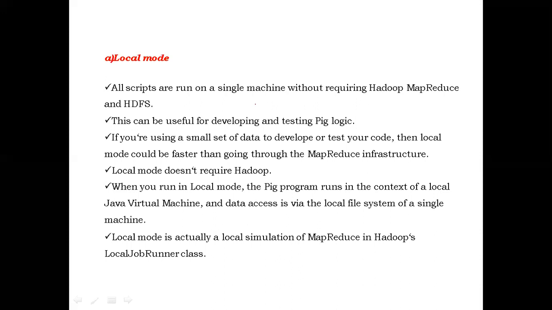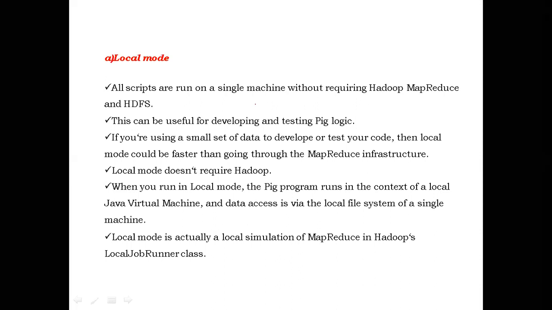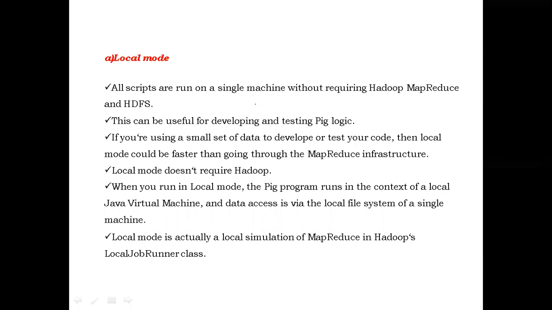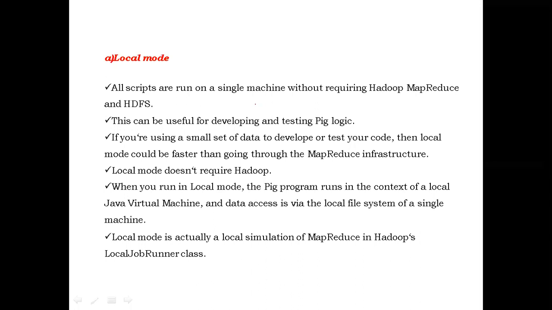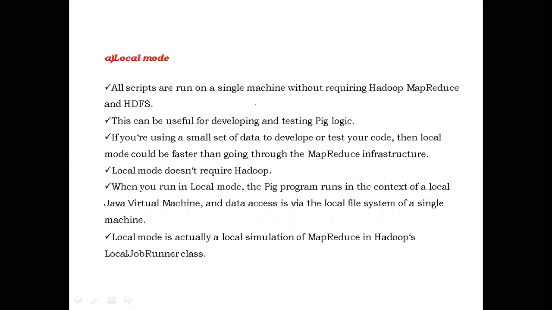Clear. And in a single system, how does it work? In a single system, the Pig script will run using the local JVM and it will access the data using the local file system. So in one line, what is the use of local mode? The use of local mode is for testing your Pig script. For testing the code you have written in your Pig script, we will use the local mode. If it is working successfully in local mode, we will use the same Pig script in the Hadoop cluster.